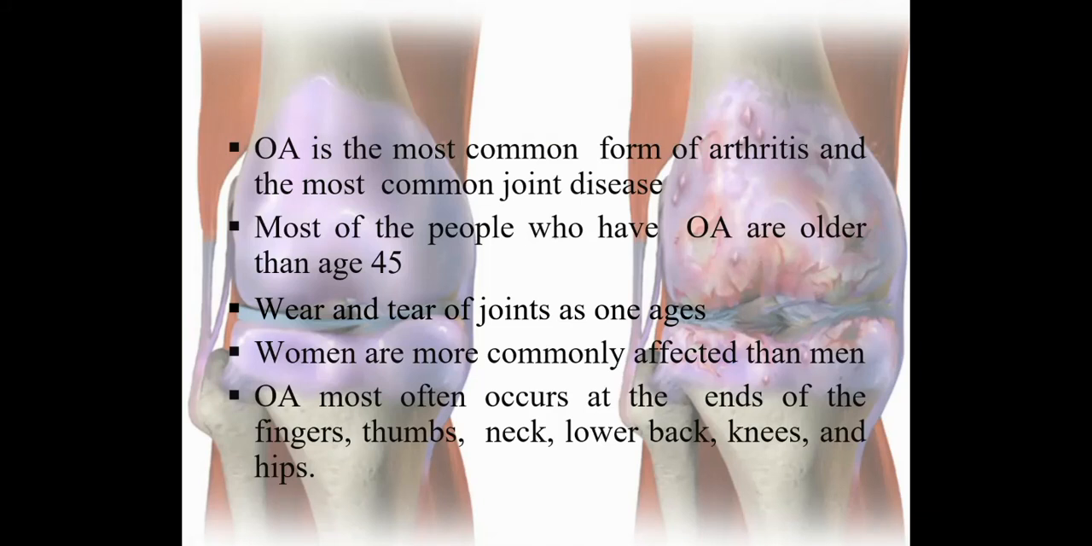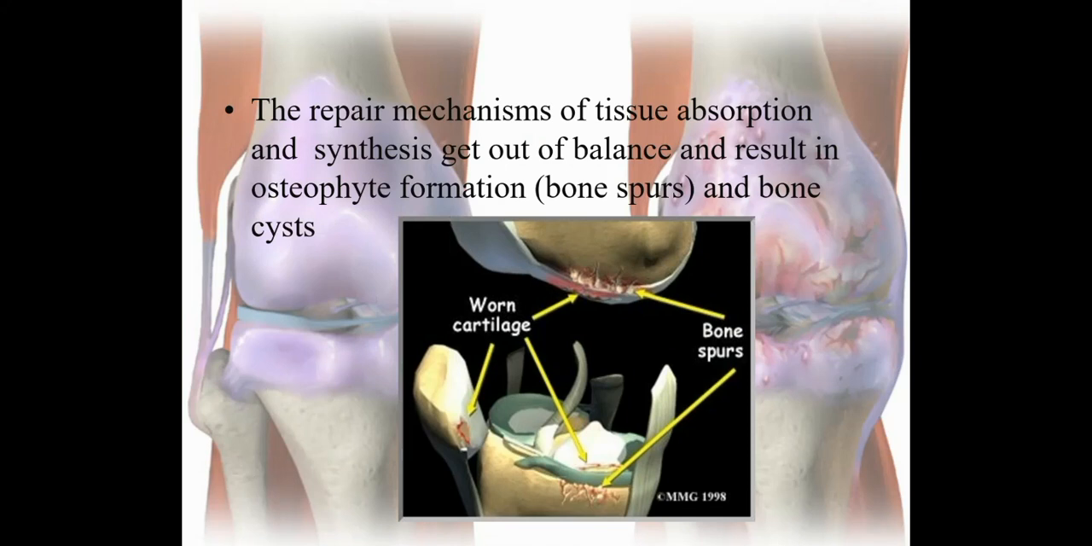And OA most often occurs at the end of the fingers, thumbs, neck, lower back, knees and hip joints. So almost all the joints of the body can get affected by osteoarthritis, but these joints are more commonly affected. The repair mechanism of tissue absorption and synthesis gets out of balance and results in osteophyte formation and causes bone spurs and bone cyst.